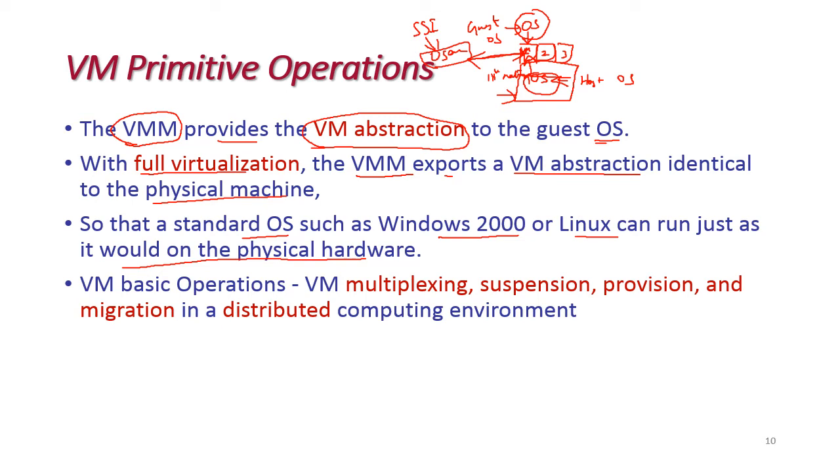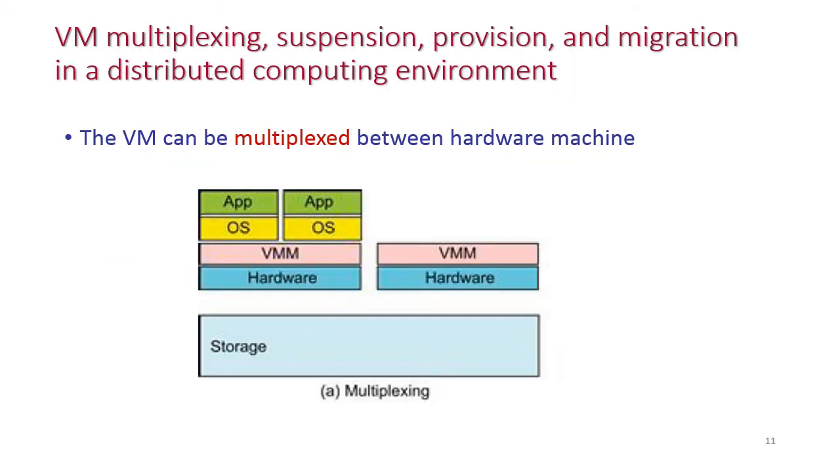Some basic operations on virtual machines are there. The first ones are multiplexing, suspension, provision and migration, which are done in a distributed computing environment. Let us see what those operations are. The first operation is multiplexing. That means the virtual machine can be multiplexed between hardware machines.